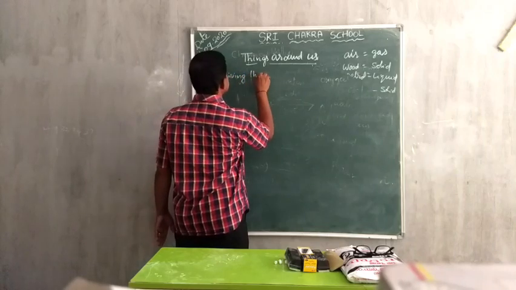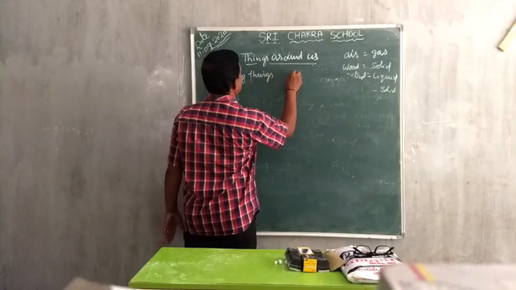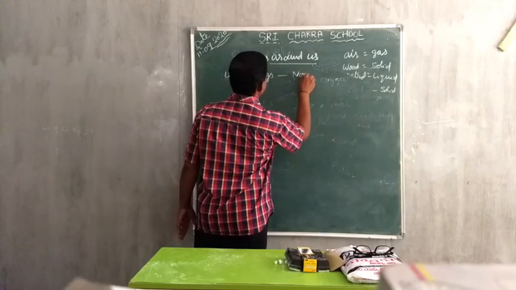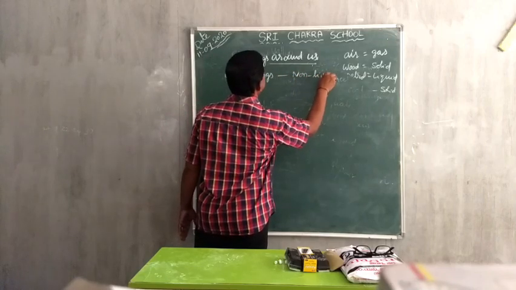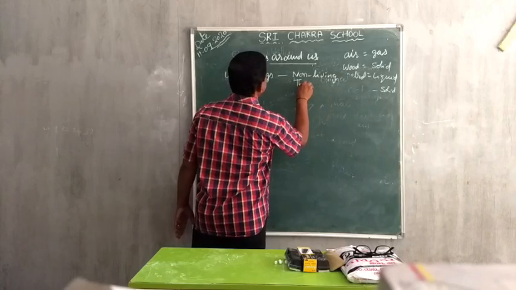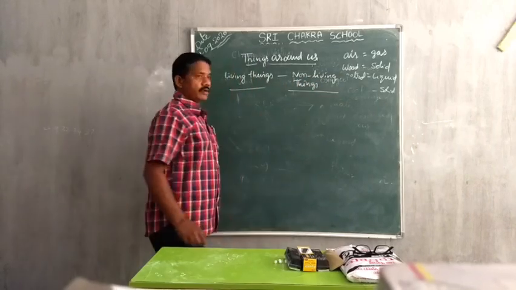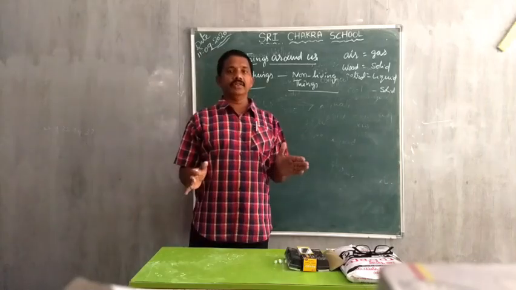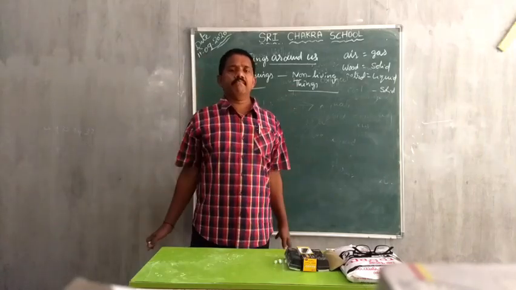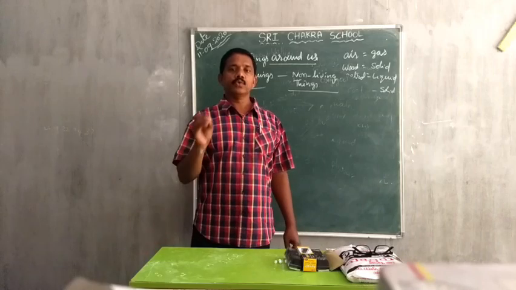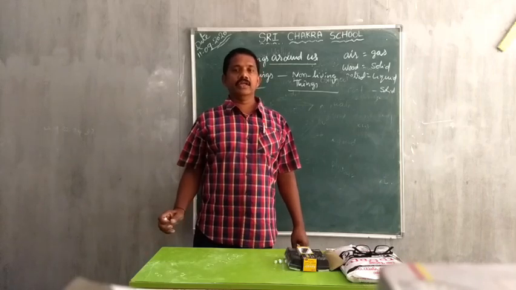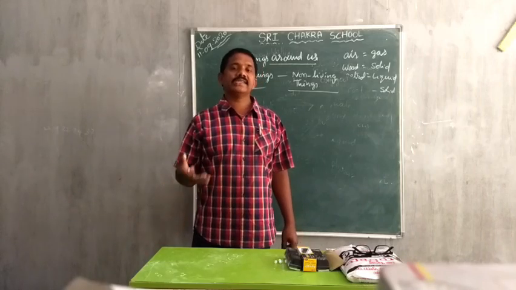Living things and non-living things have only some properties which are similar, which are the same.